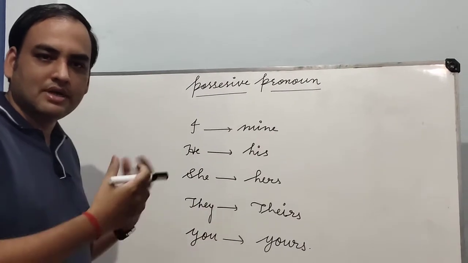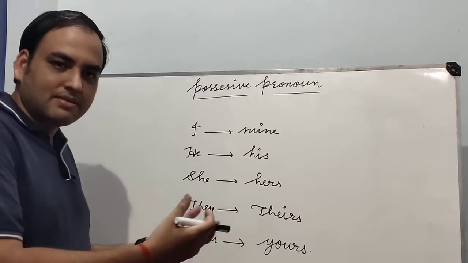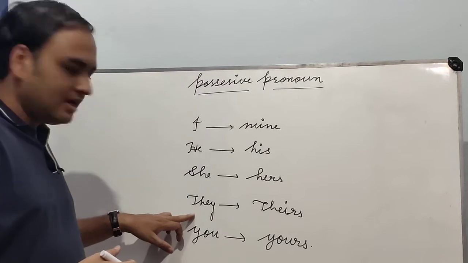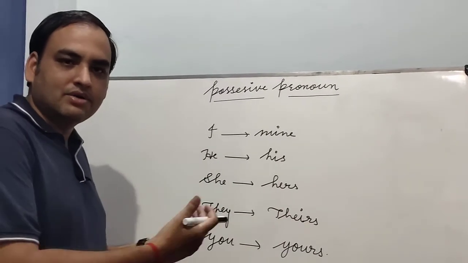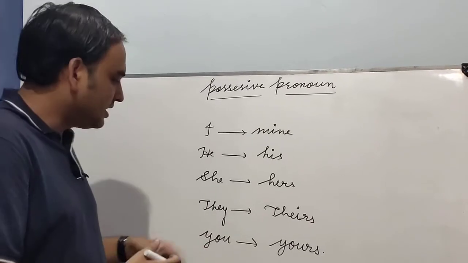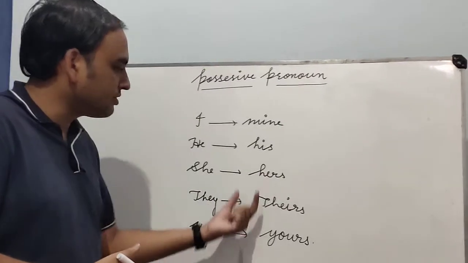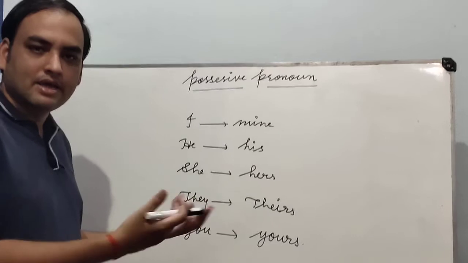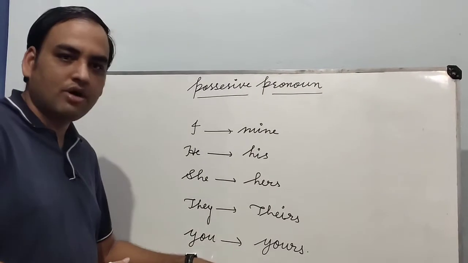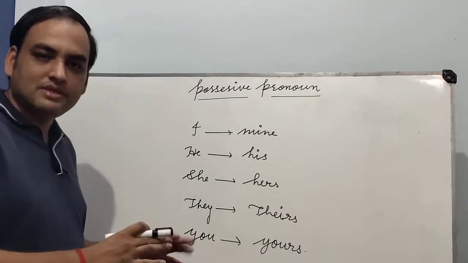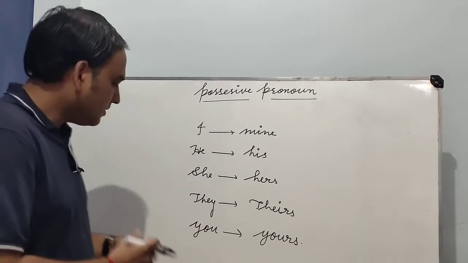We are talking about any girl or lady. They, the possessive pronoun of they is theirs. When there are many in number, we are talking about plural, then we will use they and its possessive pronoun is theirs, unke. Okay. For you, the possessive pronoun will be yours. Okay. Yours means tumhare ya tumhara.